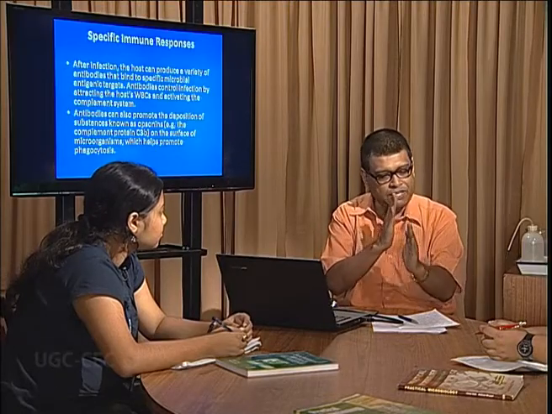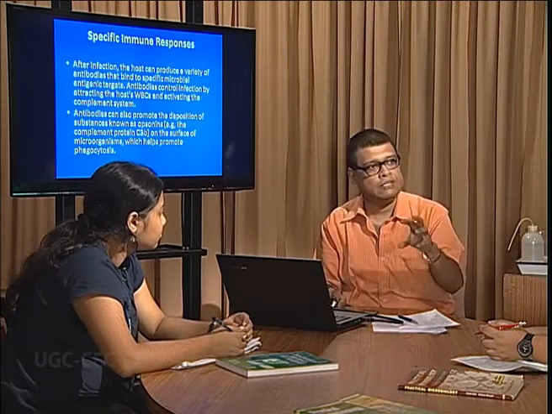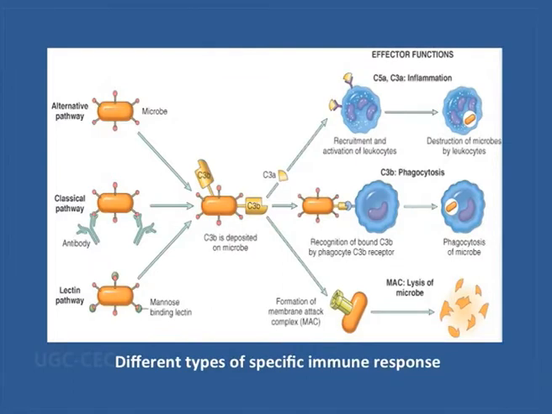The last one, which is the specific immune response, is more or less specific to a particular pathogen, and that will make the pathogen immobilized, and at the same time they will kill it by phagocytosis. That is brought about by a particular molecule called opsonin. This C3b or opsonin is actually deposited on the bacterial wall, and they are specifically taken to some phagocyte, and they are engulfed by the phagocyte and killed.